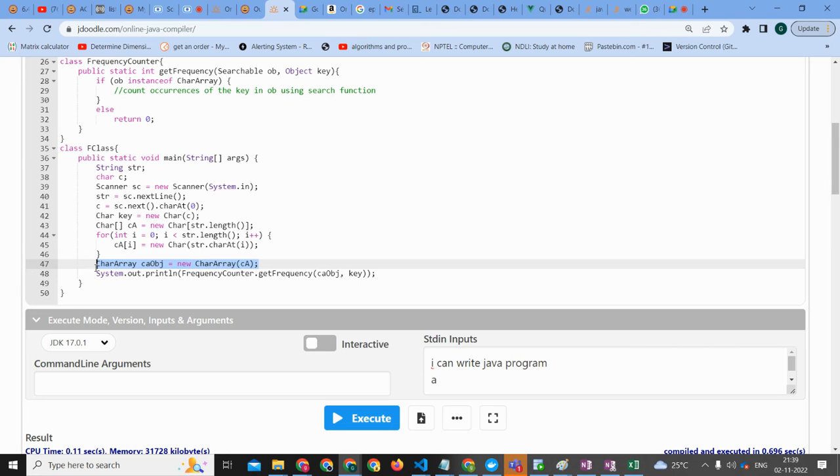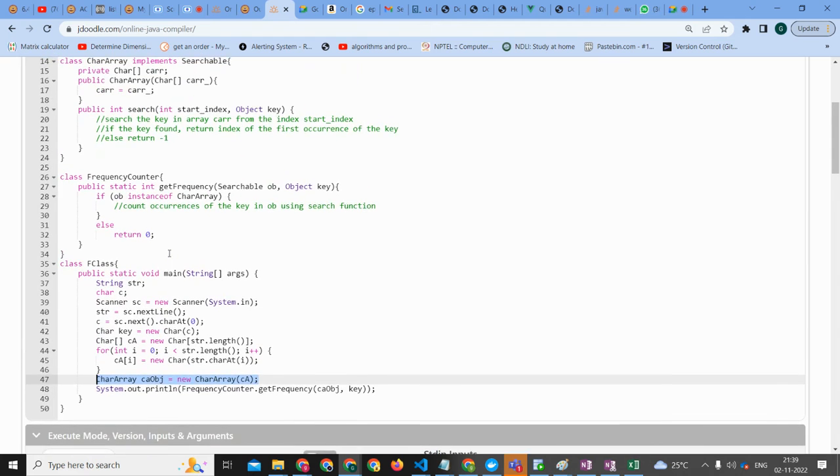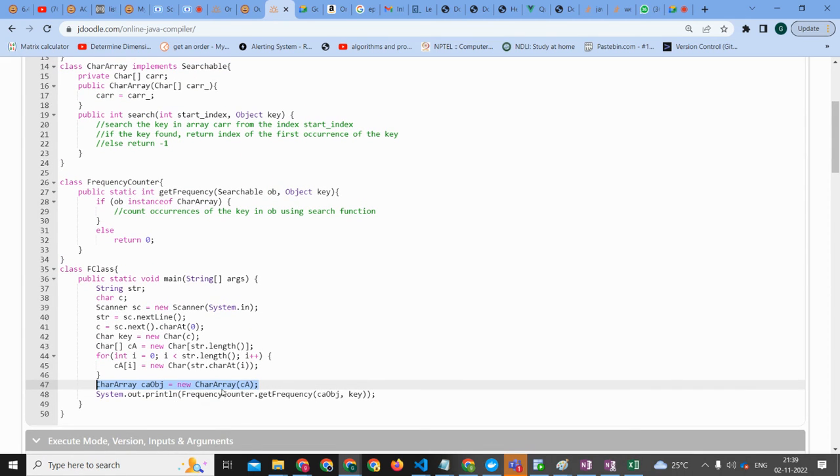So char array, what is happening here? We are creating a new object C of class CharArray, and you are passing the char array, an array of chars. The same thing is getting accepted here.